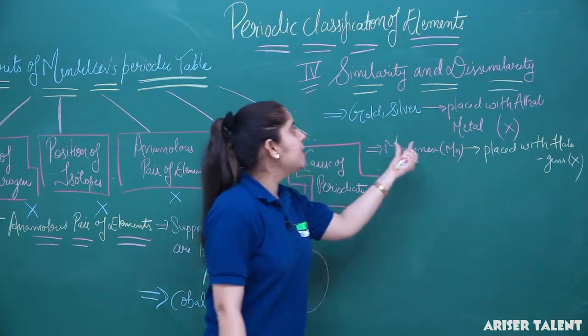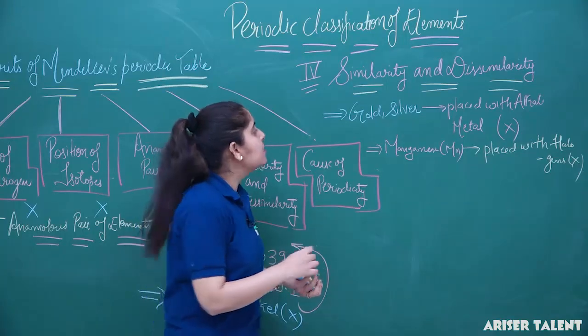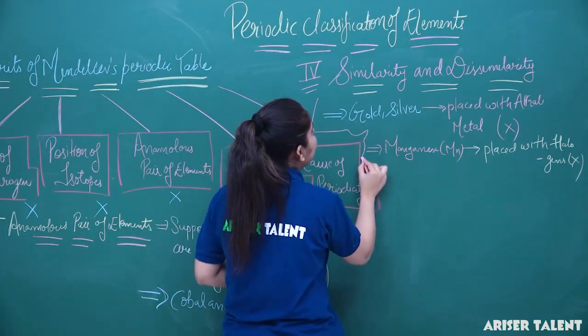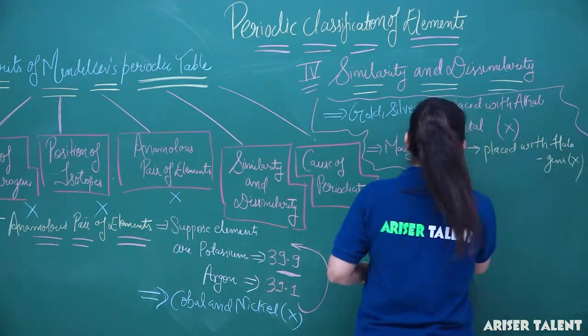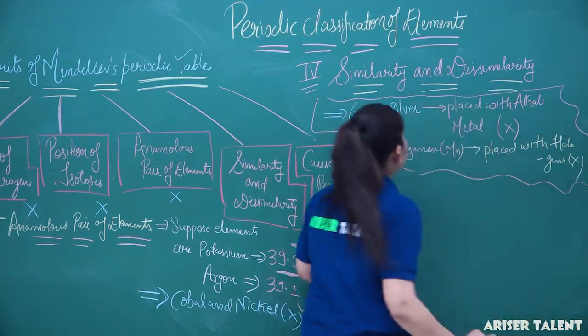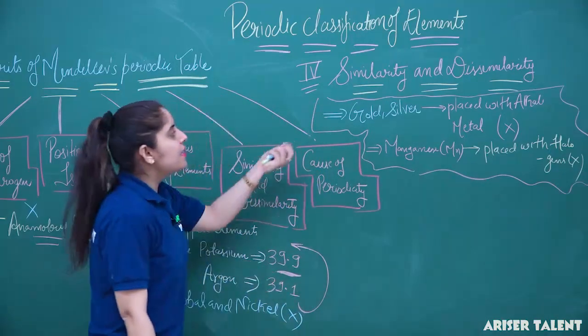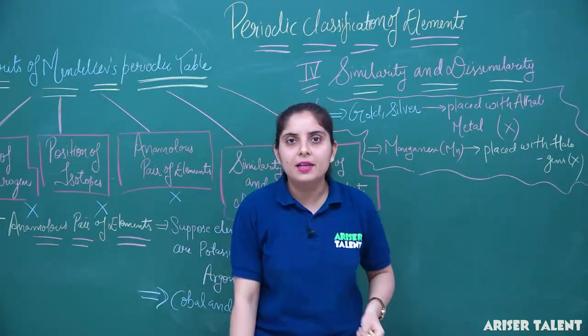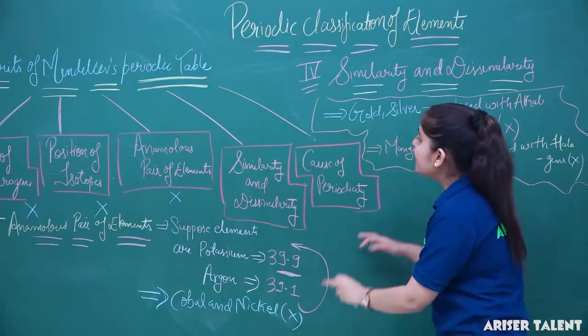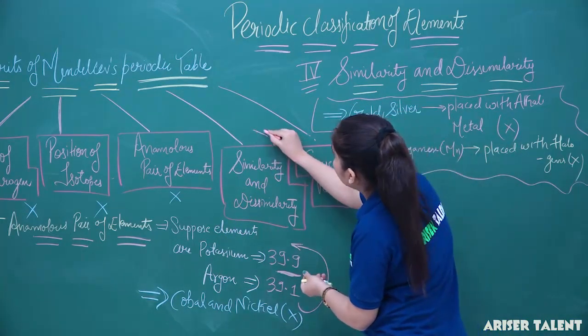So again this point will be discarded. Now this is the basis of similarity and dissimilarity on the basis of Mendeleev's periodic table. So this point is also discarded.